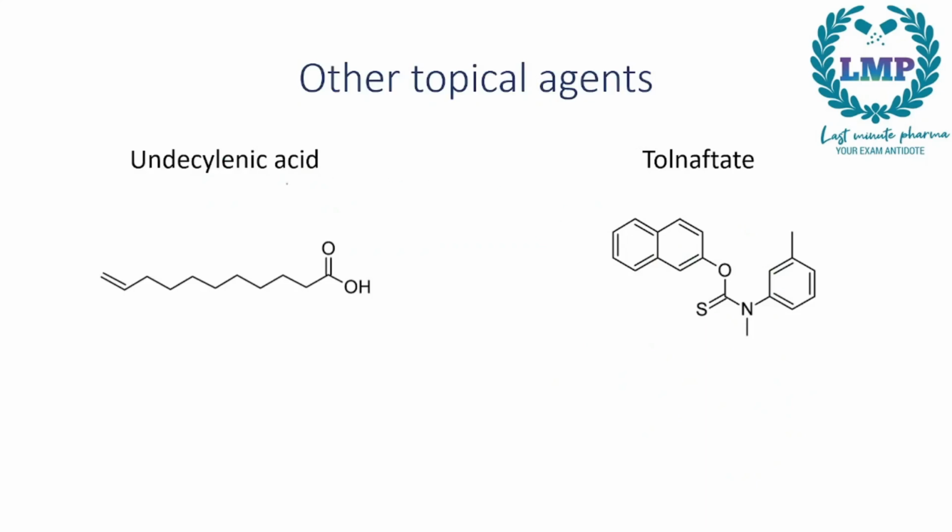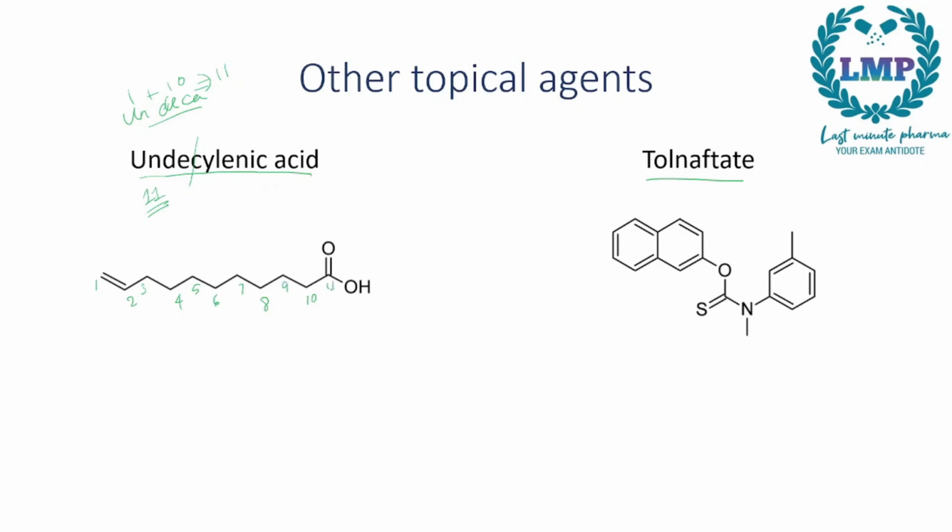Next we have other topical agents. In other topical agents we have undecylenic acid, and then we have Tolnaftate. Now undecylenic acid: undeca, un means 1, deca means 10. If you add 10 and 1 you will get 11. So it's an 11 carbon chain with an ending group of double bond O, OH. So let's count how many carbons: 1, 2, 3, 4, 5, 6, 7, 8, 9, 10, 11.